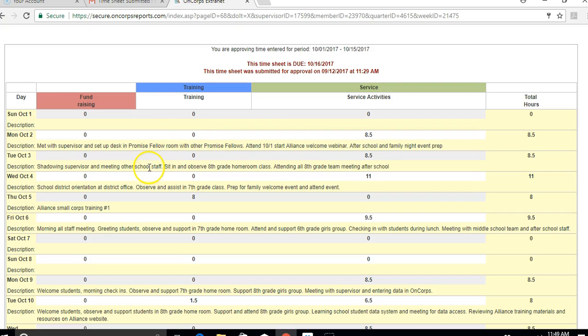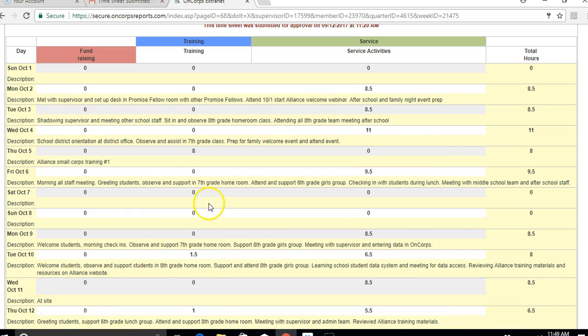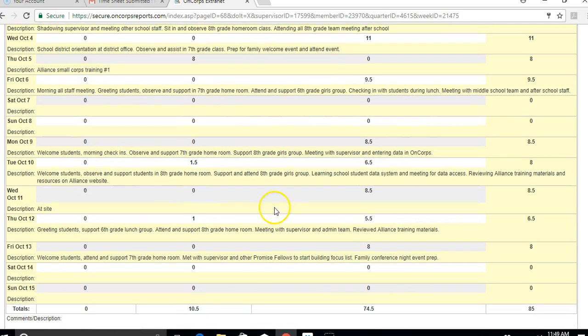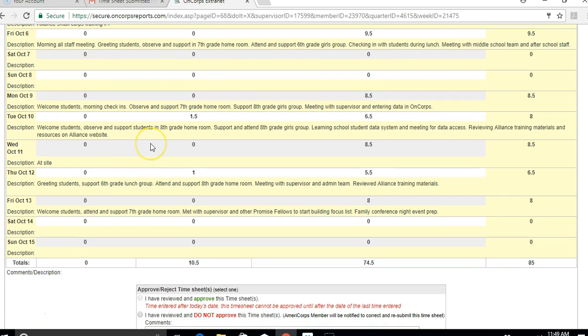Going down the list. Tuesday the 3rd looks completely fine. So does the 4th. And here's that Small Core first training that I talked about. That's under the right category. All of this looks good. I won't read it all. No descriptions on the weekend. Makes sense. Alright. Now, here we have some more training. They were reviewing training materials and resources provided by the Alliance. So that checks out.